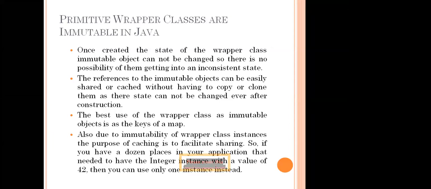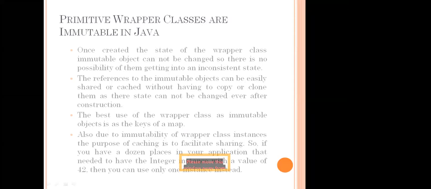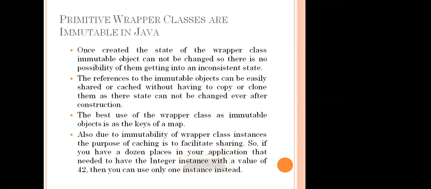If you have a dozen places in your application that need an integer instance with the value of 42, then we can use only one shared instance instead of many.